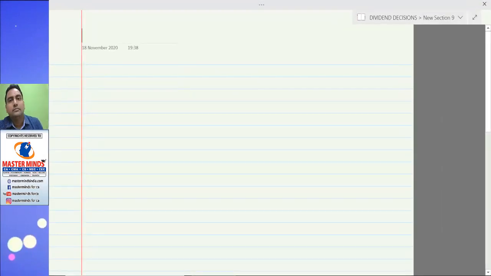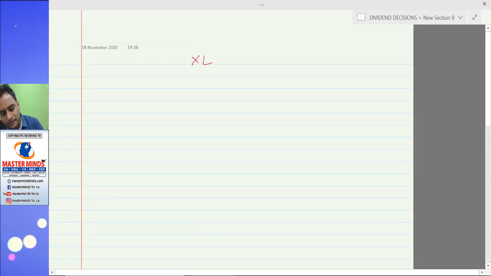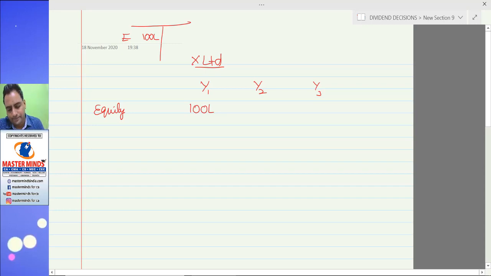Now, a small example. X Limited having equity of 100 lakhs. Equity means shareholders' funds. So if you have equity of 100 lakhs, definitely your assets would be 100 lakhs. So equity, you can also call it as assets.